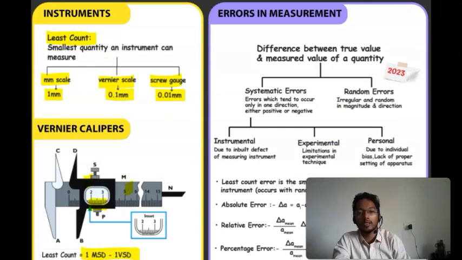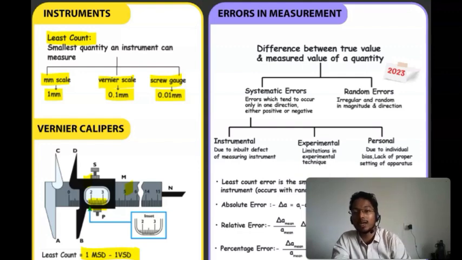Then errors in the measurement. While measuring anything, we are humans, so we will make some simple errors also. Let's say we are calculating the gravitational force, as in the pendulum experiment you did in class 12th. There can be error on your side.